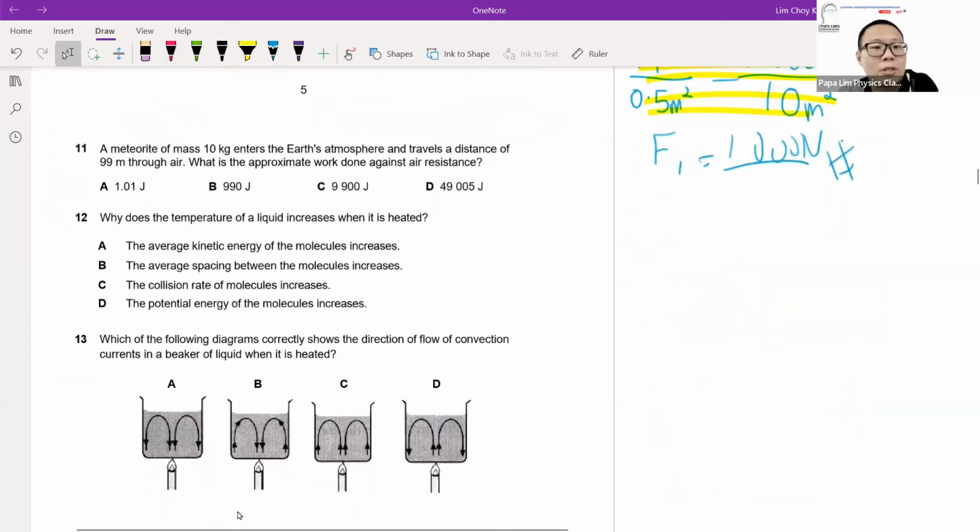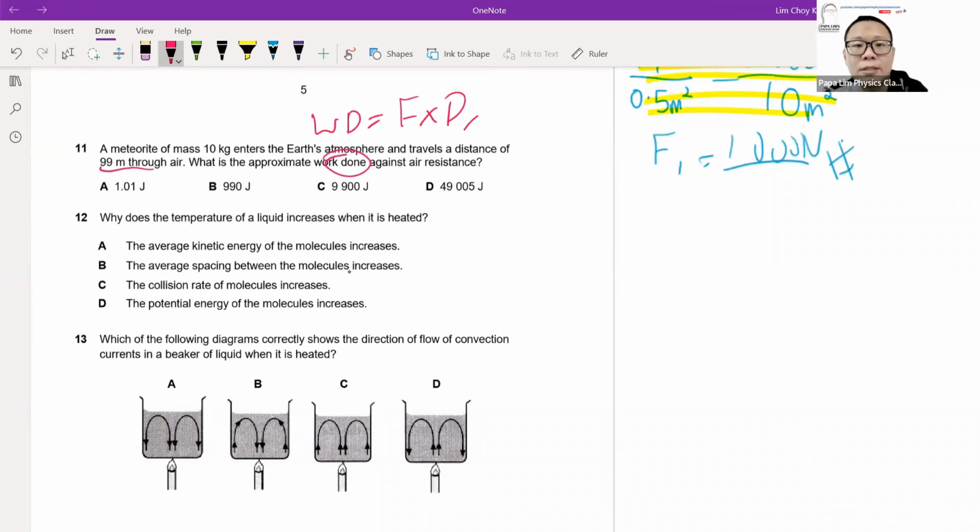Question 11. The meteoroid enters the Earth and travels a distance of 99 meters. What is the approximate work done? Work done is force times distance moved in the same direction, or the same axis. The distance moved is 99 meters, which is straightforward. But what we tend to forget is that force has to be in Newton, and what is given to us is 10 kg. 10 kg is mass, so mass is definitely not force yet.